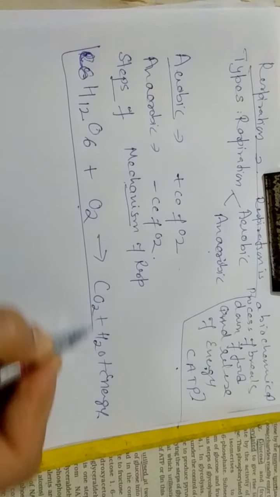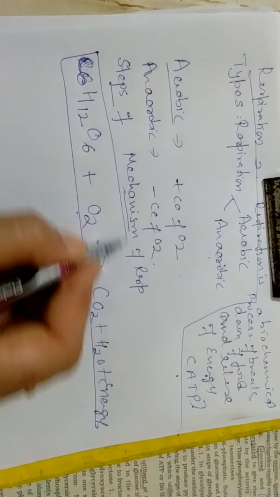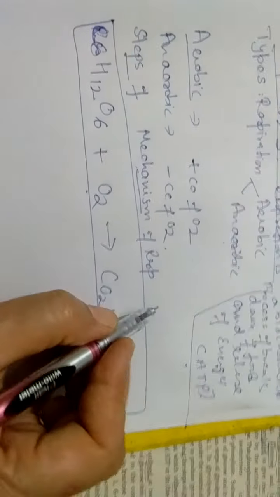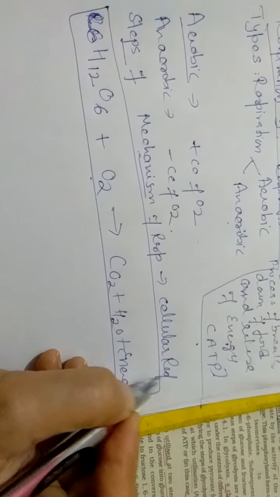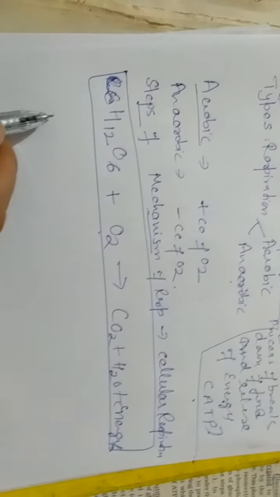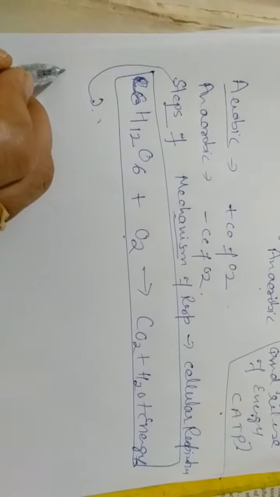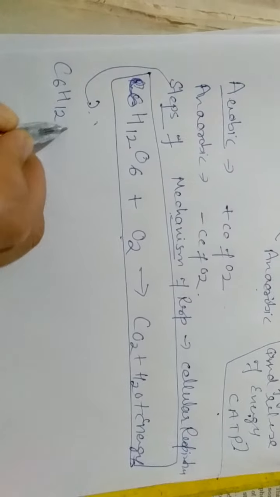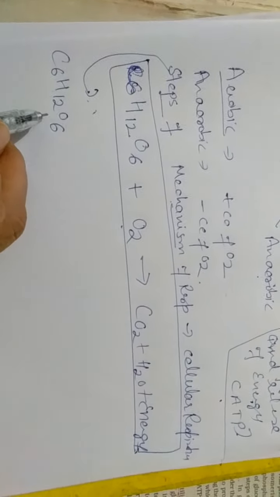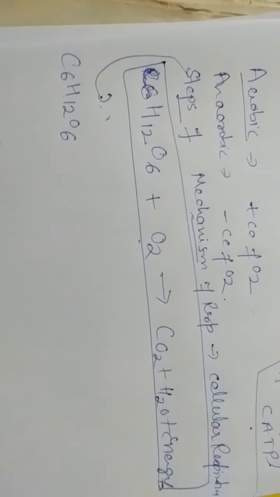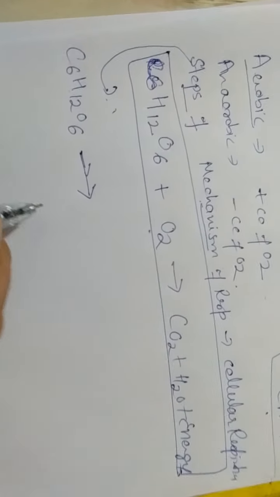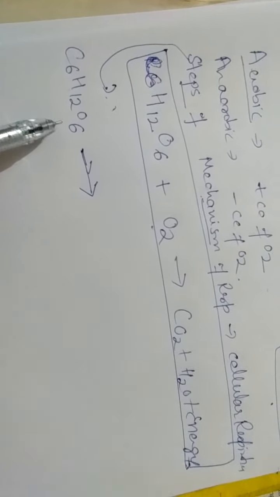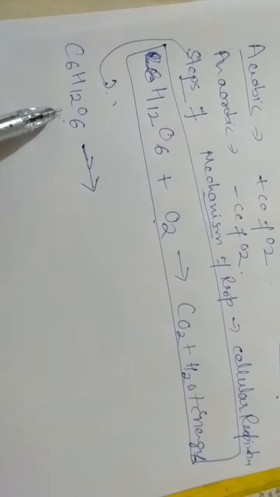OK, this breakdown of food actually takes place in the cell, so this is called what? Cellular respiration. Now we are discussing the steps of this cellular respiration. First of all, how has the glucose reached the cell, which we have discussed in the previous video. The food is taken and digested, the glucose is absorbed in the blood, and the blood carries the glucose to the cell. So glucose has reached the cell.